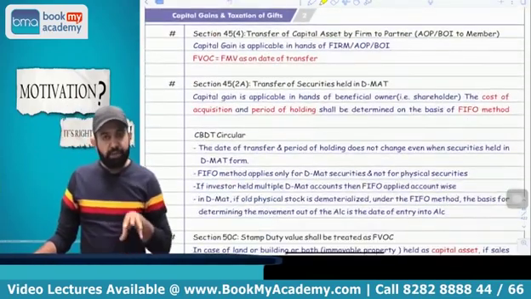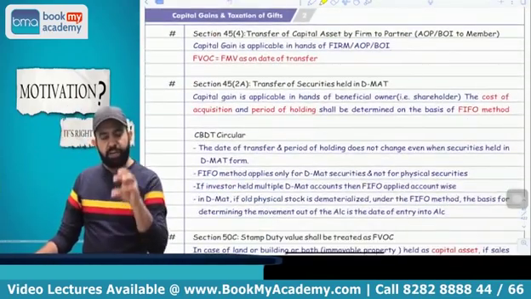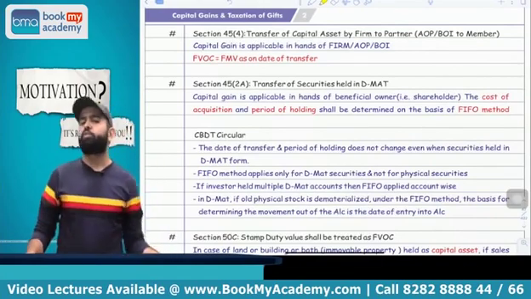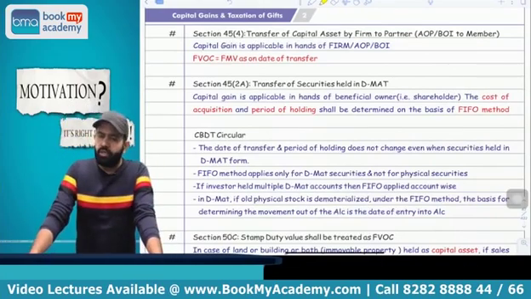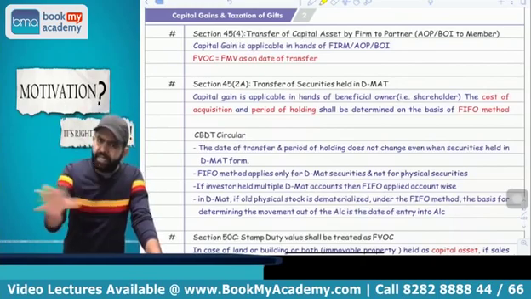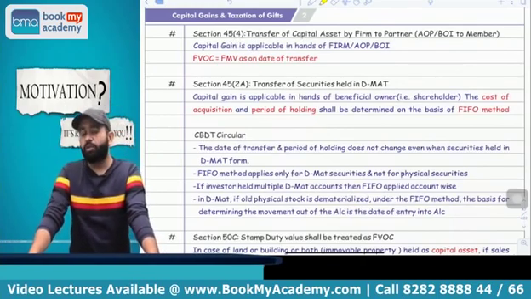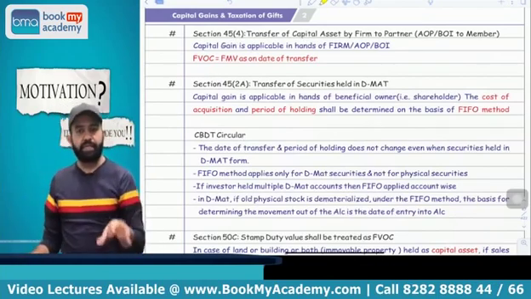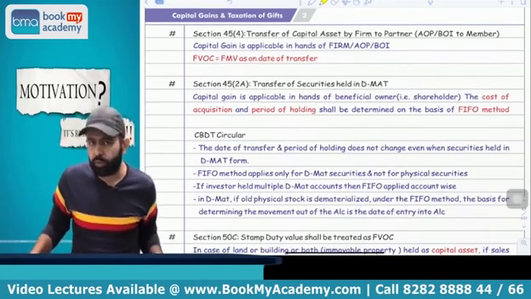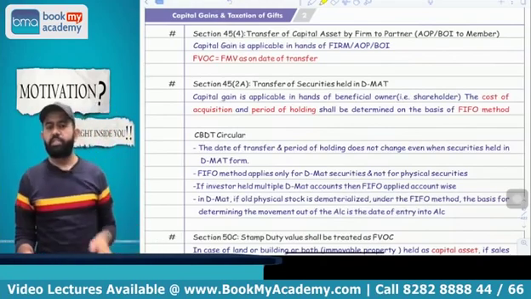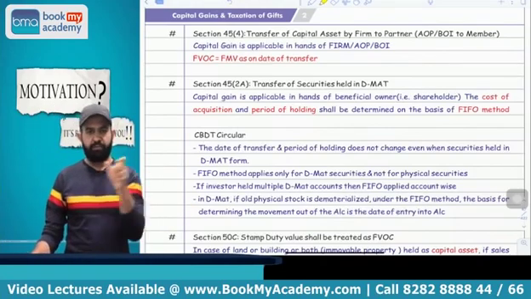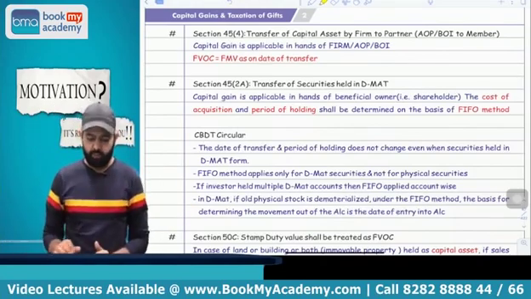45(4) is saying that whenever a partnership firm transfers an asset to a partner, on retirement or at any time, or an AOP or BOI transfers an asset to a member, in that case capital gain is applicable in the hands of the partnership firm or AOP or BOI. What will be the full value of consideration? FMV as on date of transfer. Whatever FMV as on date of transfer, that will be treated as full value of consideration.